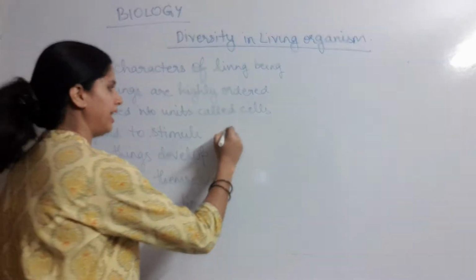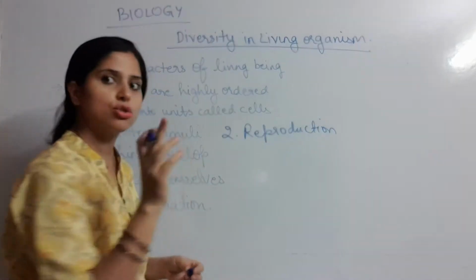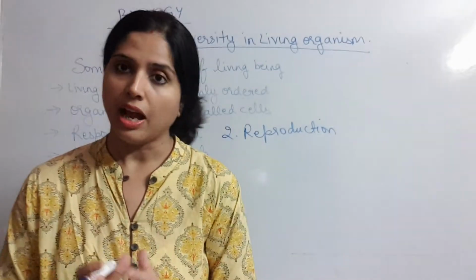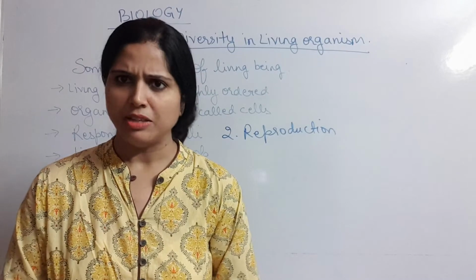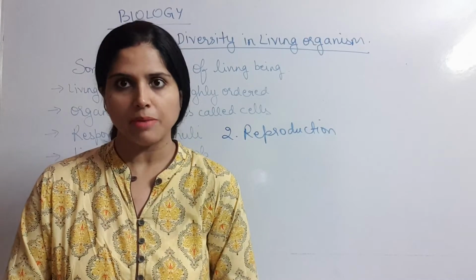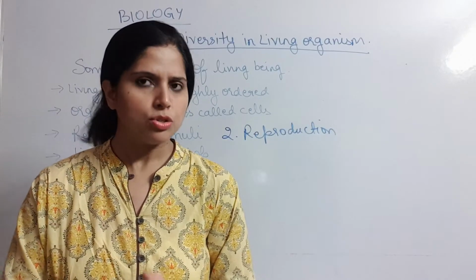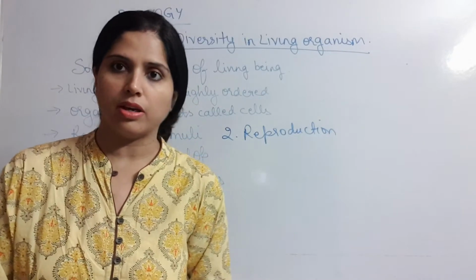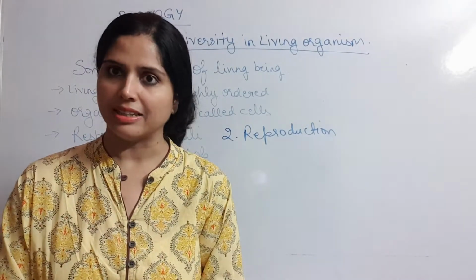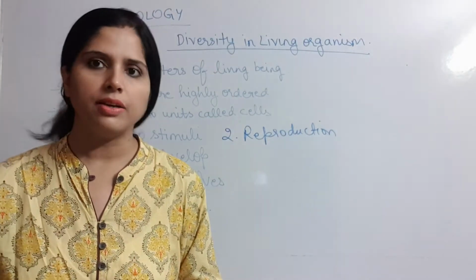The second point is reproduction. Reproduction is an ability. It is not a necessity, and it is a necessity for a population. Now, worker honeybees and sterile couples are not reproducing. So can we say they are non-living things? No, we can't. So reproduction is not a criterion to say that if this organism is reproducing, it is living, or if not, it is non-living. So we said that reproduction will be a non-defining feature of the living world.